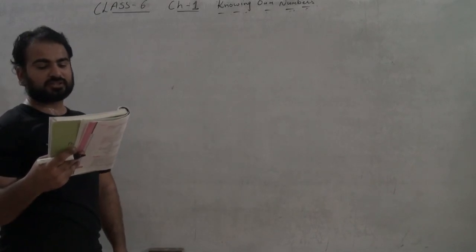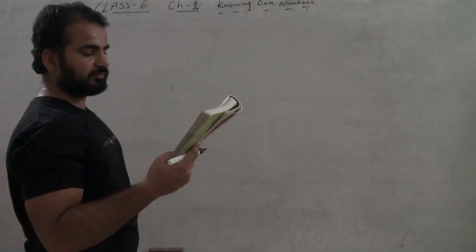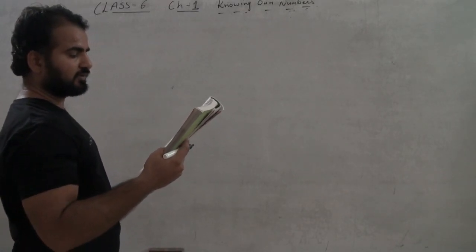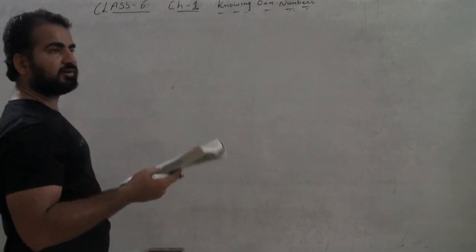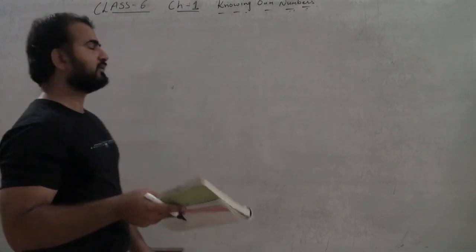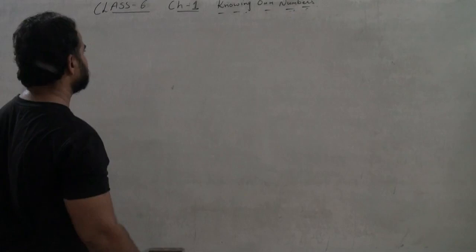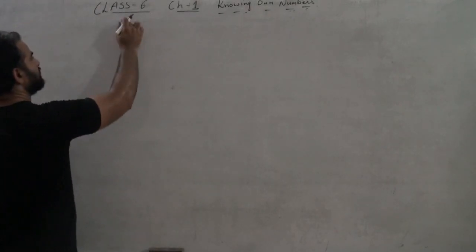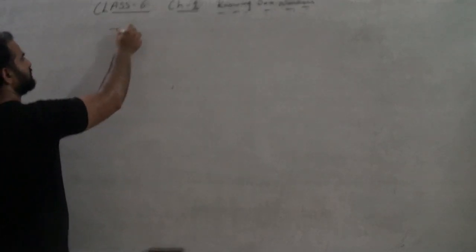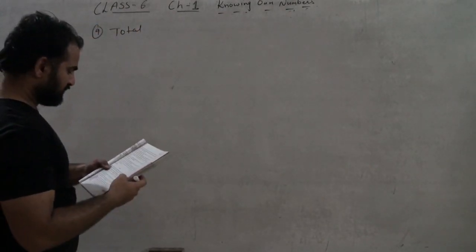So how many shirts can we stitch and how much cloth will remain left? So what we have to do is divide 40 meter by 2 meter 15 centimeter, so that we get the number of shirts and the remainder also. This is question number 9. Total what?